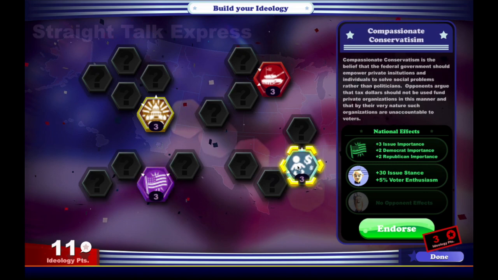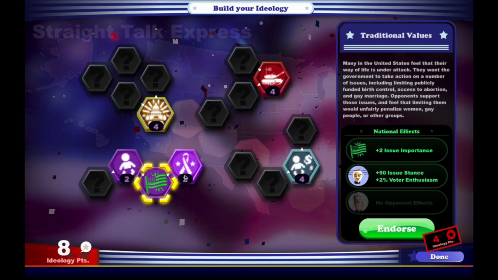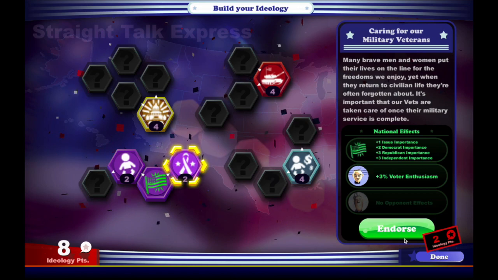That could be a flaw in my creation of him. So he's not like a compassionate conservative. But maybe since he's a Republican, they just give us these. Because I made him support things like taxing the rich and whatnot. He actually did support these. I made him pro-choice. I also, I think, gave him maybe some more conservative positions too, but we'll endorse, I guess, traditional values. And then from there, we can endorse pro-life. He was not pro-life. We can endorse caring for military veterans. I'm sure he was fine with that.